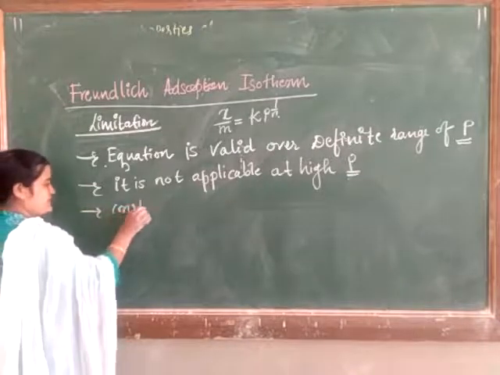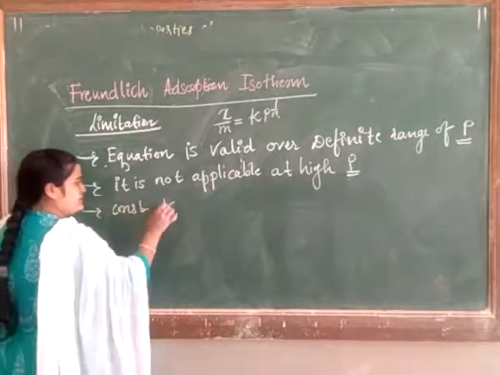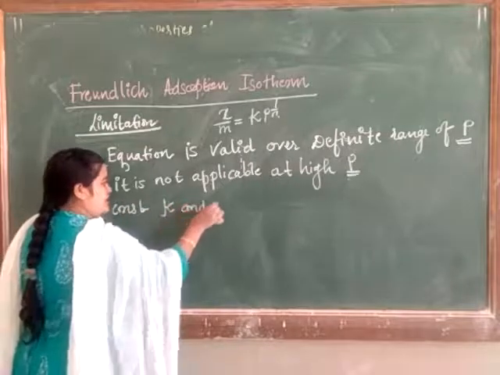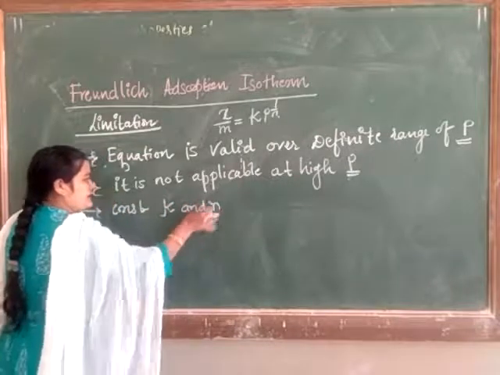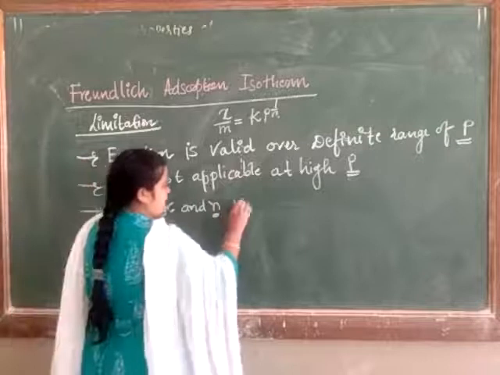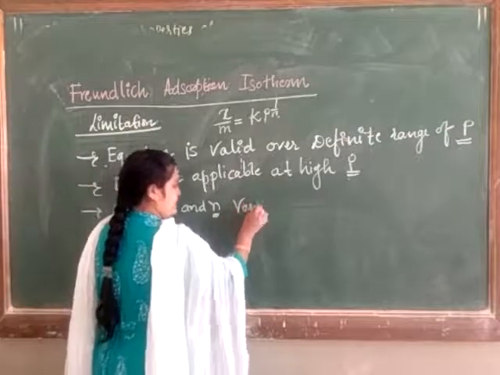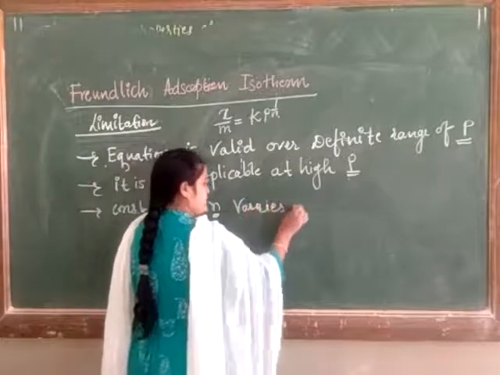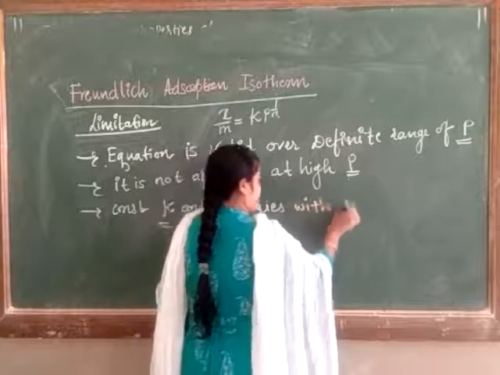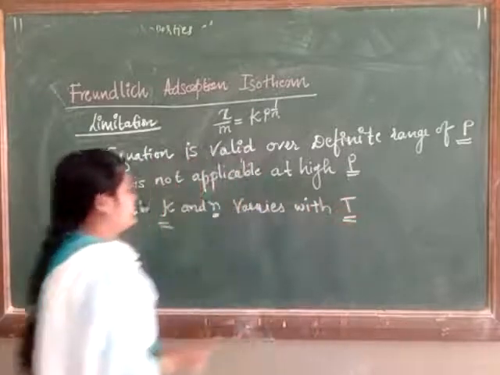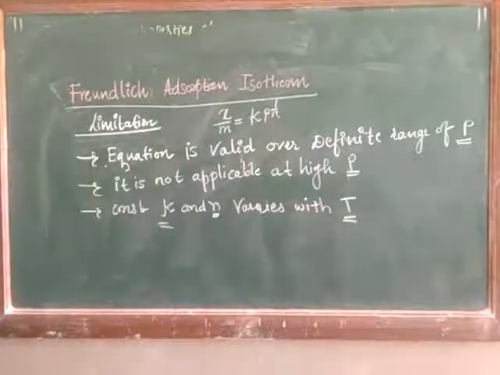The constants K and n can change with temperature.